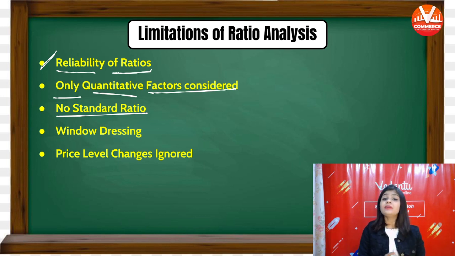So these are the limitations of ratio analysis also. Reliability of ratio. Only quantitative data is considered. No standard ratio. Window dressing and price level changes are ignored.